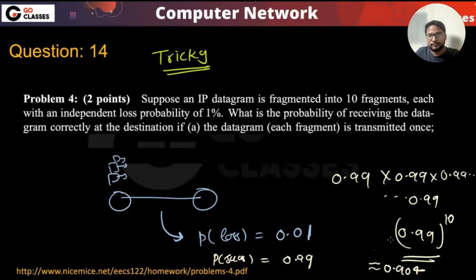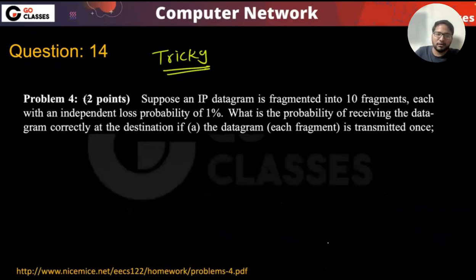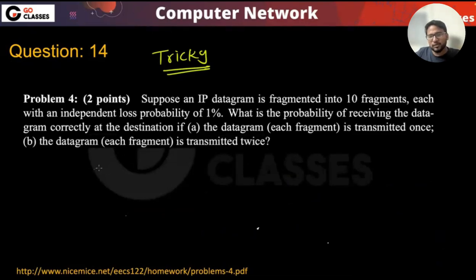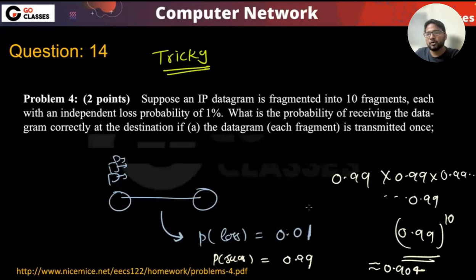Than this. Okay. Now let's just see the second question that we have here. So this part B is actually a little tricky. Let's just see what they are saying. So part A was saying, if the datagram you are sending and there is only one fragment you are sending, right? Only one time you are sending. If you are sending only one time, then what is the probability of success? The probability of success is 0.99 power 10.